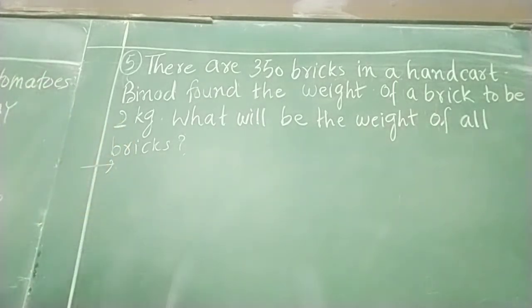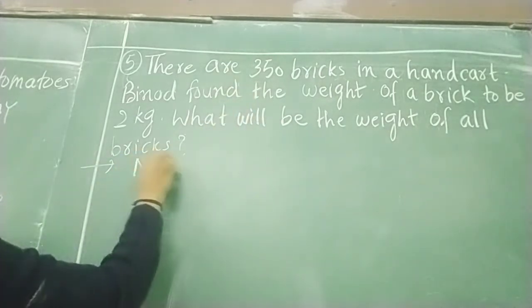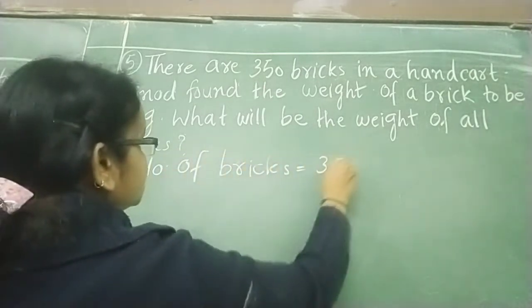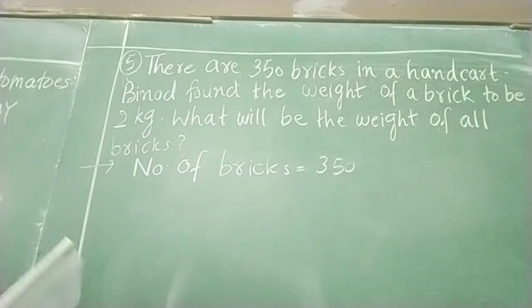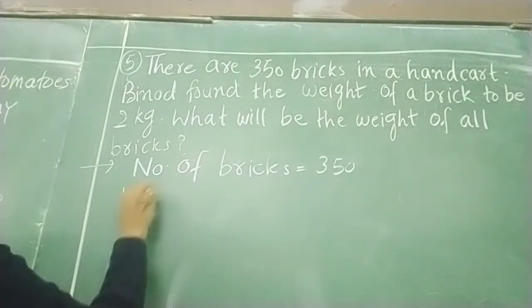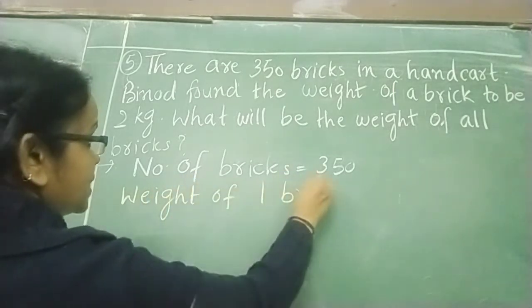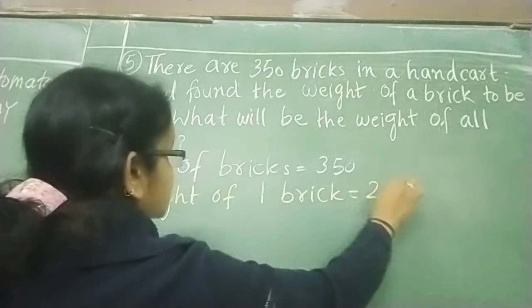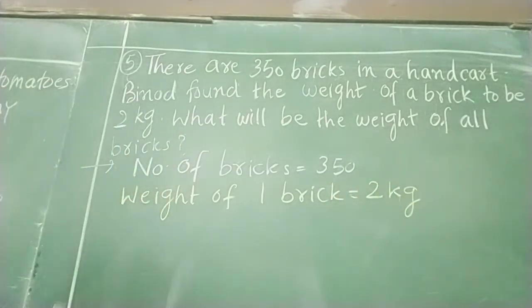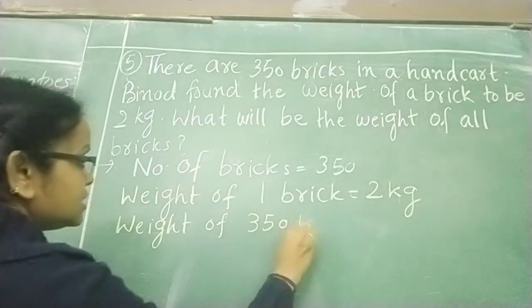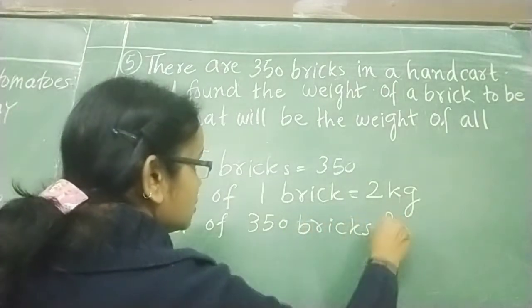So first of all we have to write sentences for that. What do we know? We know the number of bricks. How many bricks? Total bricks are 350. Then another thing you know, that is the weight of one brick. एक brick की weight हमको पता है, that is 2 kg. And we have to find out the weight of 350 bricks. That one we have to find out.